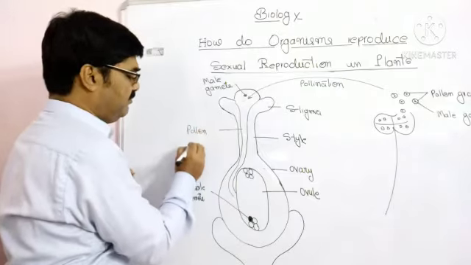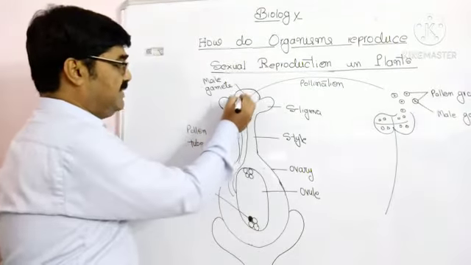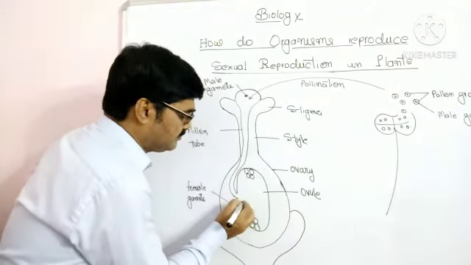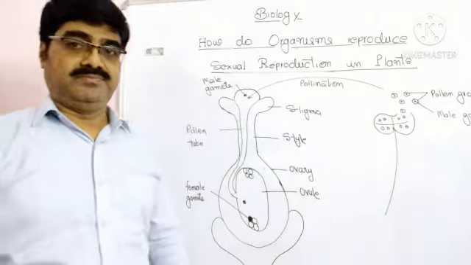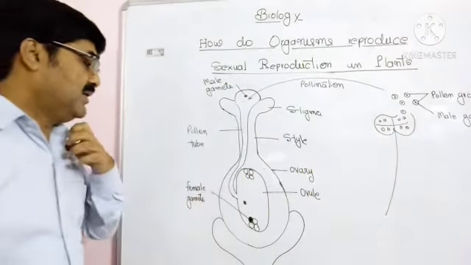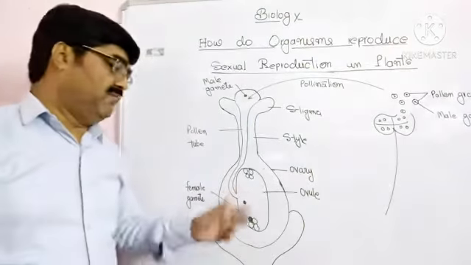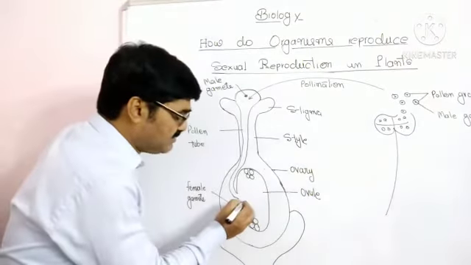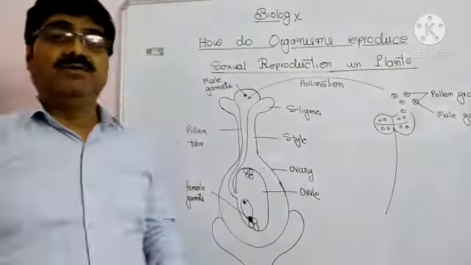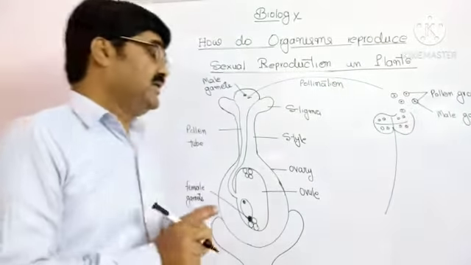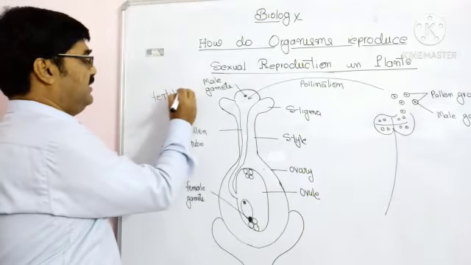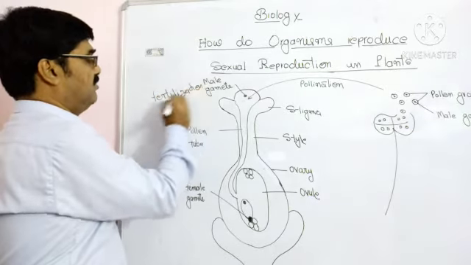Through this pollen tube, this male gamete reaches inside the ovule. Okay. Through this pollen tube, the male gamete reaches inside the ovule, and here inside the ovule, this male gamete fuses with this female gamete, and this process of fusion of male and female gamete is called fertilization, or syngamy.